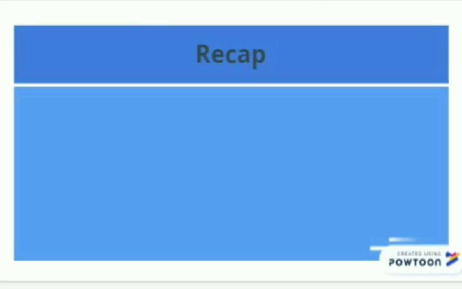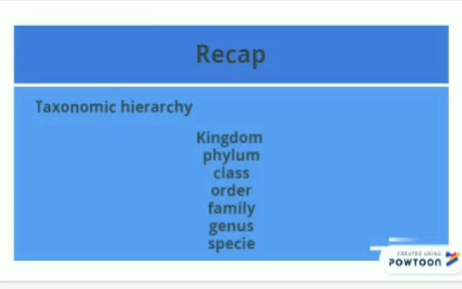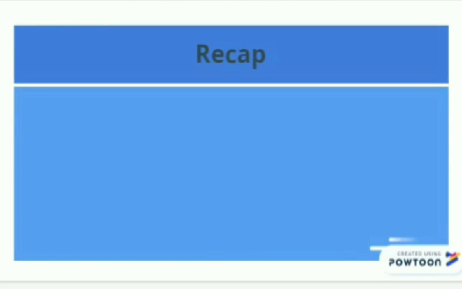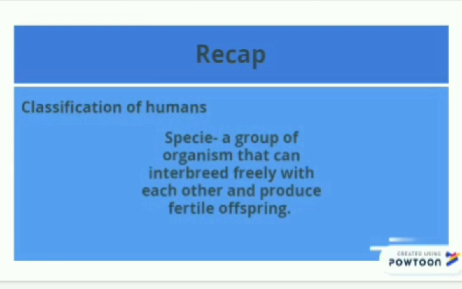So it was all about today. Let's have a recap. We have studied taxonomic hierarchy. There are a total of 7 taxa: kingdom, phylum, class, order, family, genus, and species. Kingdom is the largest one and species the smallest. Then we learned about the classification of human beings. And we studied that a species is a group of organisms that can interbreed freely with each other and produce fertile offspring.